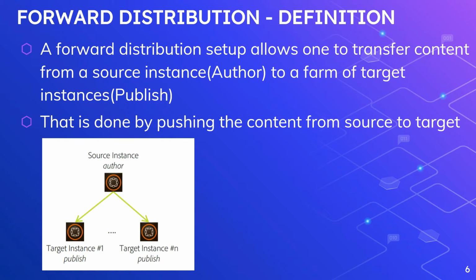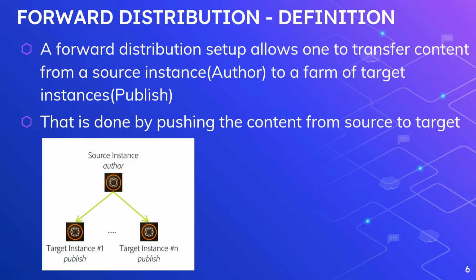Okay, now let's look at forward distribution. What is forward distribution? Forward distribution allows you to transfer content from a source instance, in our case the author, to a set of target instances, in our case the publishers. Whatever changes you want to sync from author to a number of target publish instances, you can use forward distribution. Here the content is pushed from the source to the targets: author will push the content to the publishers.